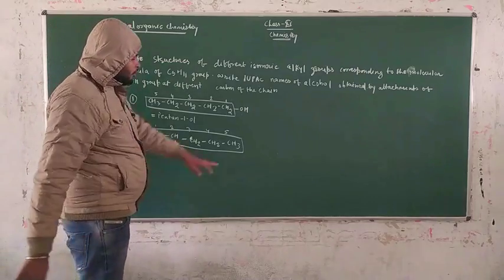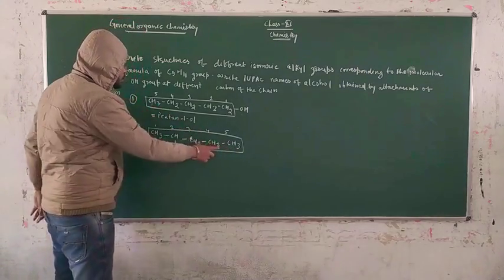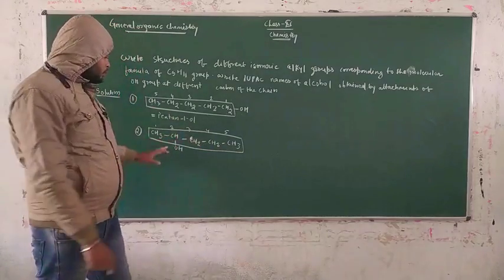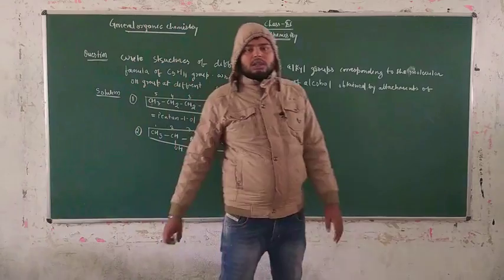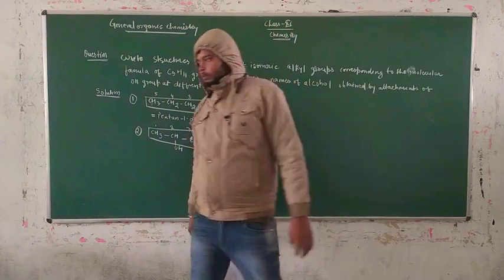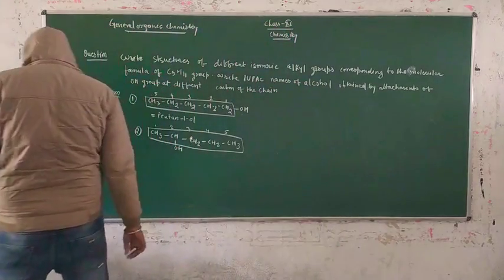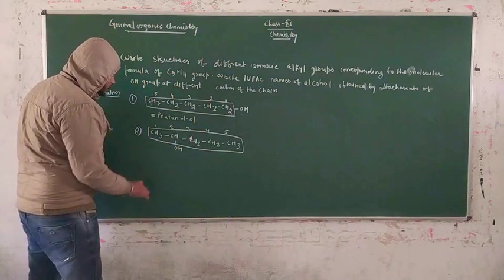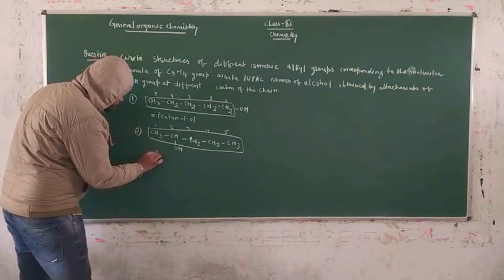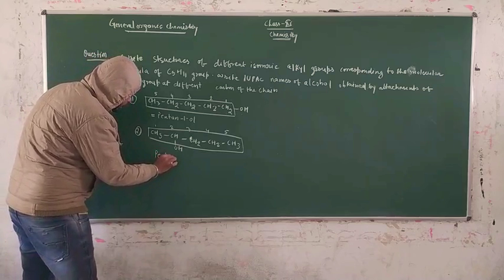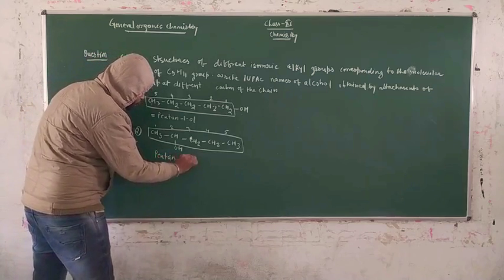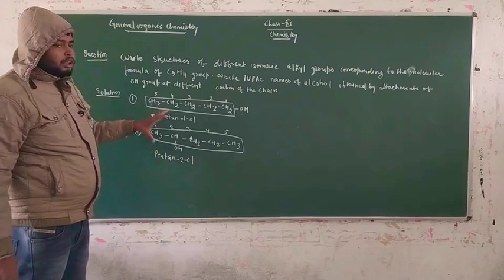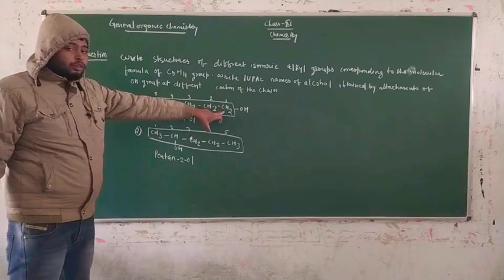If you write the numbering from right to left, that means 1, 2, 3, 4 is the number, and from this side 1, 2 is the number. That means our lower position gets on the 2 position. Now we have to write the name for this compound. The name of this compound is written like this: pentan-2-ol.